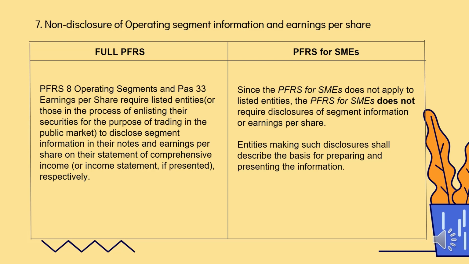Listed entities and those in the process of enlisting their securities for the purpose of trading in the public market, they need to disclose segment information in their notes and earnings per share on their statement of comprehensive income. Under PFRS for SME does not apply to listed entities and does not require disclosure.